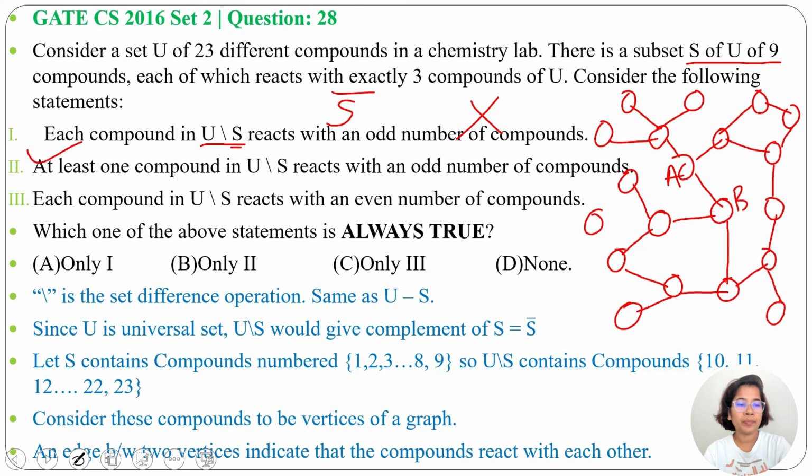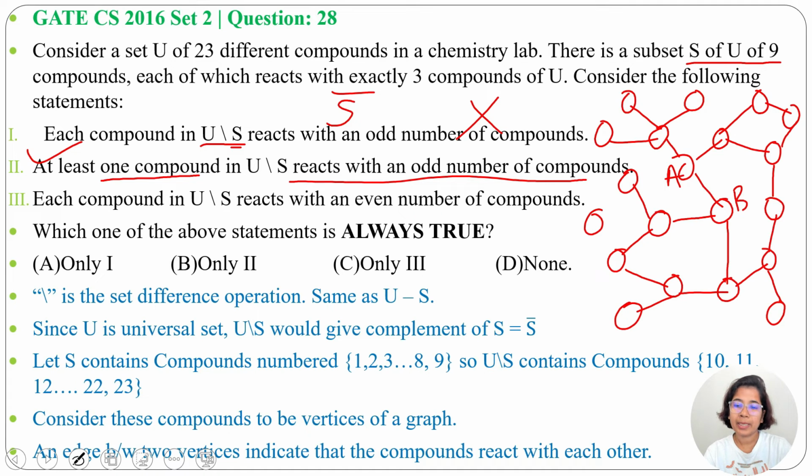Next, at least one compound in U difference S reacts with an odd number of compounds. This is true as here 9 vertices have degree 3, but in an undirected simple graph there should be an even number of vertices with odd degree. Means there should be at least 10 vertices whose degree is odd. So at least one compound present in S complement reacts with an odd number of compounds.